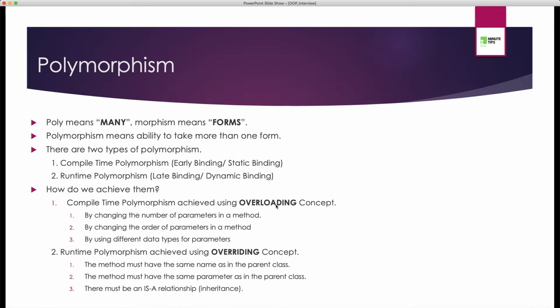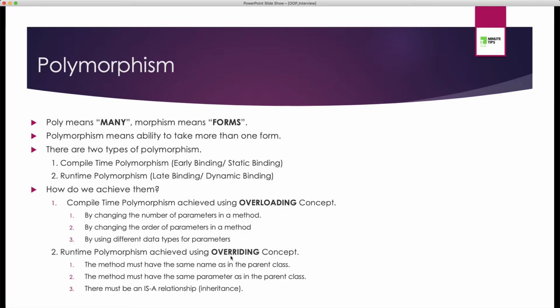To do overloading and overriding, there are certain rules. For overloading, the rules are: by changing the number of parameters in a method, by changing the order of parameters in a method, and by using different types of parameters. So these three ways can be used to achieve overloading concept.